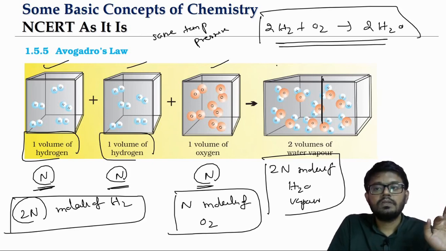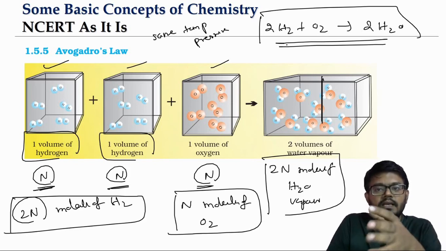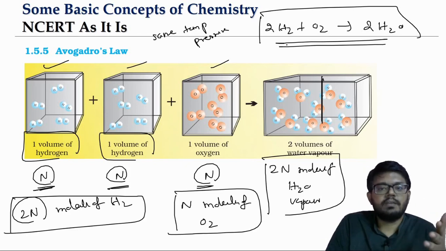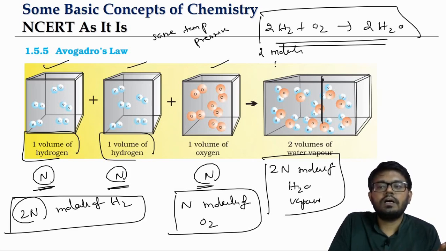That is the reason why I said that with the stoichiometry concept, all the basic laws are now kind of redundant. We can study chemical reactions or phenomena in a much better way using stoichiometry principles. For every 2 molecules of H2, 1 molecule of O2 will react, giving us 2 molecules of water vapor.